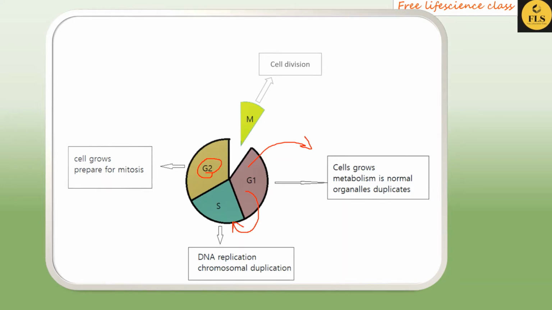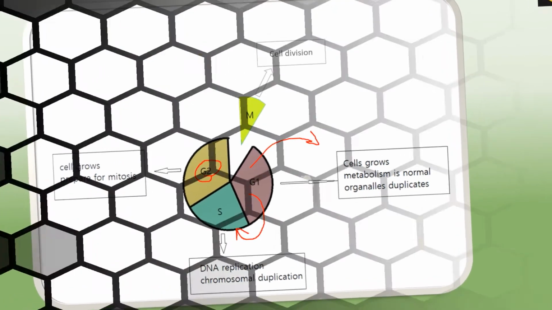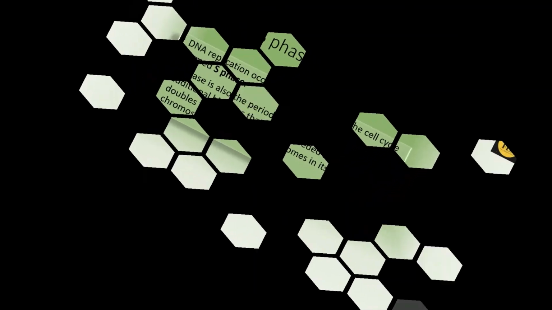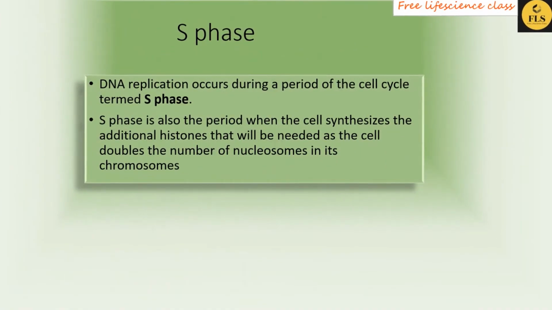But along with DNA replication, the cells present in S phase also synthesize histone proteins. The cells in S phase synthesize the histone proteins which are needed when the cell content doubles.